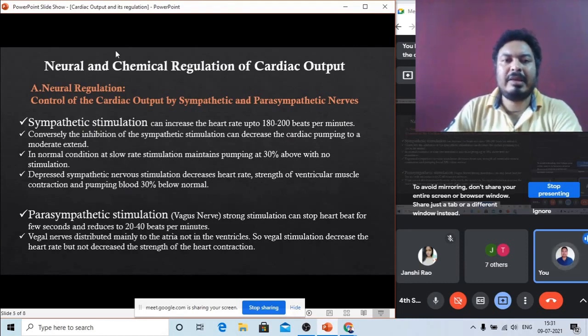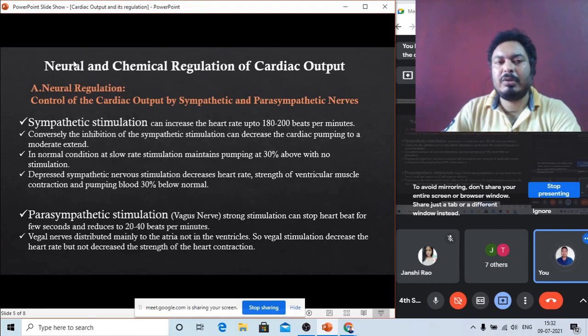Okay, you can see these are the other two mechanisms of regulation of the cardiac output. One is called neural control and one is called chemical control. Neural regulation and chemical regulation. So neural regulation is already discussed in the Frank-Starling mechanism.